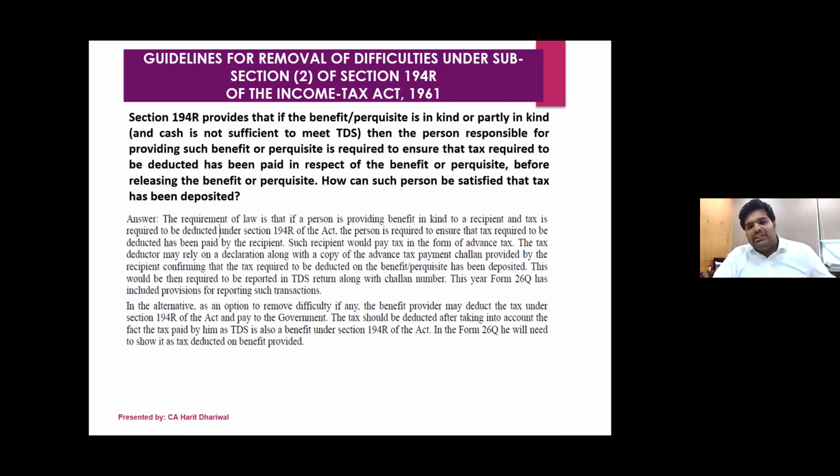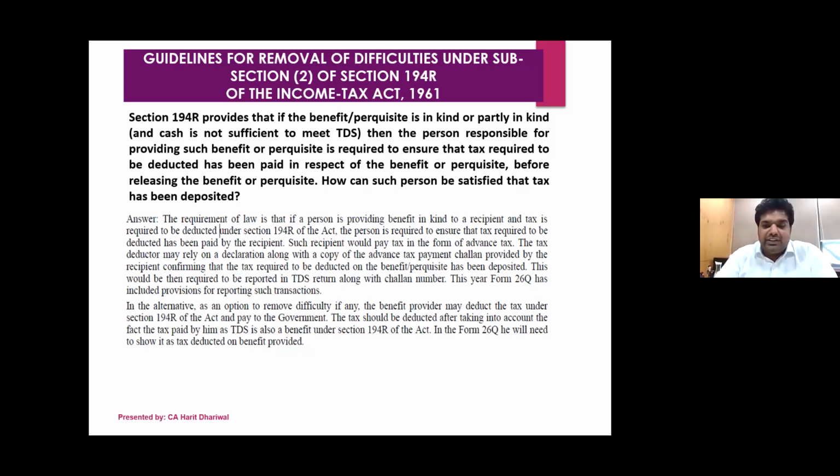Two days ago, they also updated the TDS return. In the TDS return, there is now a separate column where they can show 194R, and whether advance tax has been deposited or not. So now Chintan will have to pay advance tax, give the challan of advance tax, and then the return will be filed. Now suppose his client is good enough to say that no, Chintan will not pay the tax, I will bear the tax on his behalf.